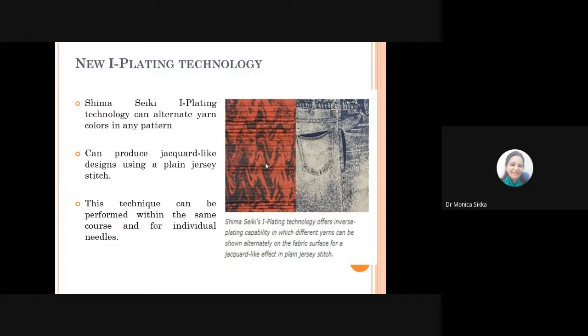With this eye plating technology, using this technique of transfer of yarn within the same course, you get this kind of appearance on the fabric surface. Even if you see this jean or denim fabric, you can see two colors appearing intermittently on the fabric surface, very conveniently. So this is a structure which gives you a jacquard effect, but in a plain jersey stitch.